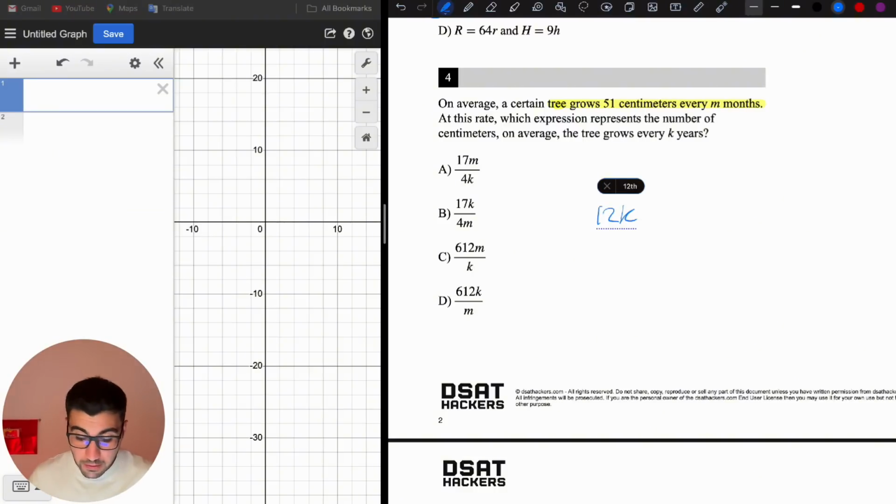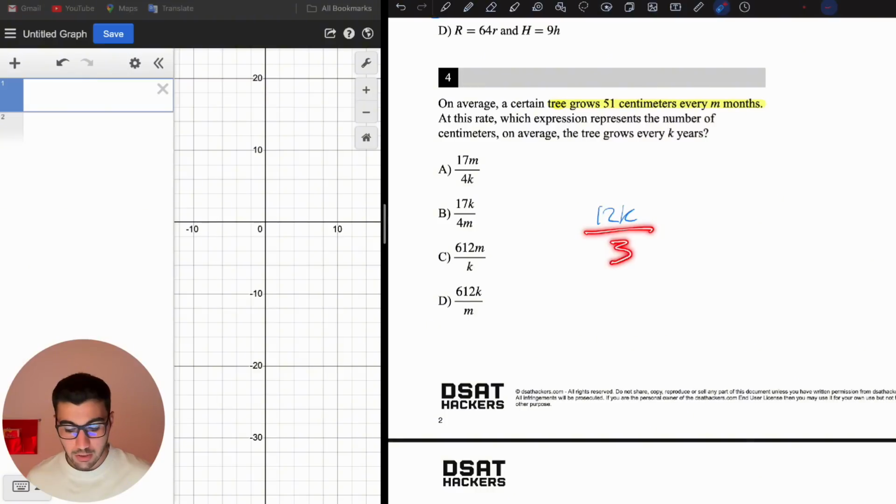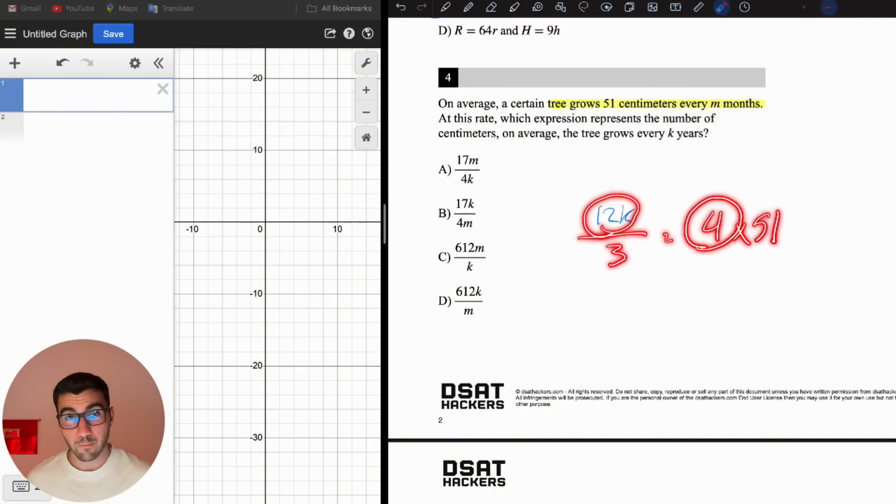Now, let's say m was 3, that would mean 51 centimeters every 3 months. What would you do? We would divide this by 3, then multiply by 51, right? Let's say k is 1 year. In 12 months, I divide this by 3. There are 4 three-month periods in this, so there is 4 times 51 centimeters, right?